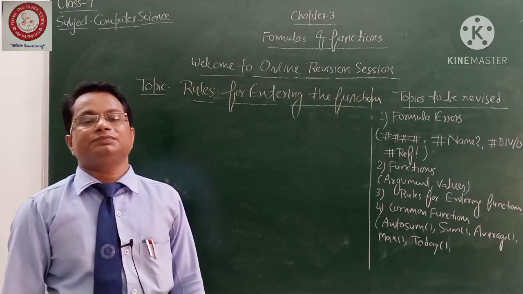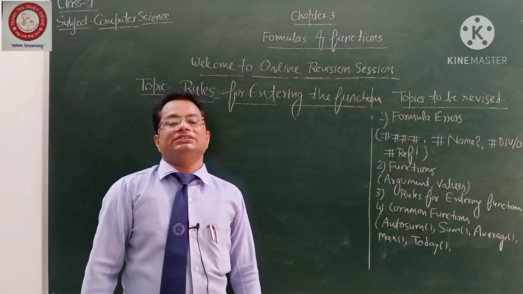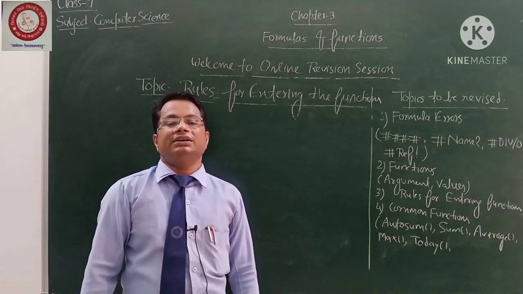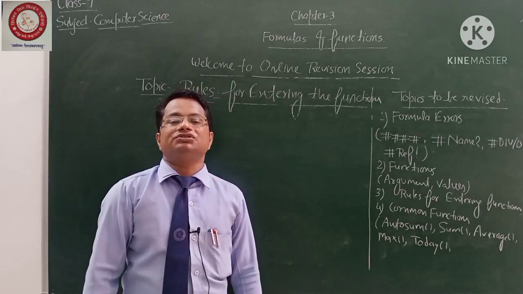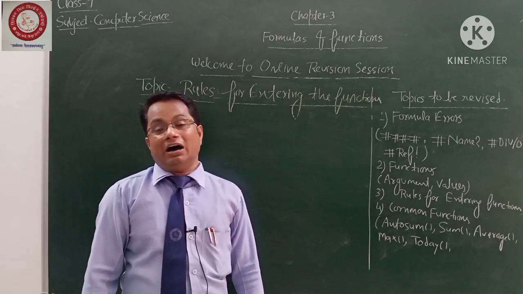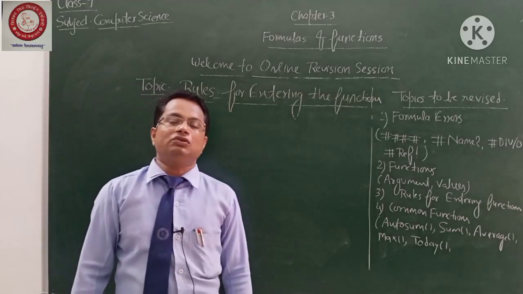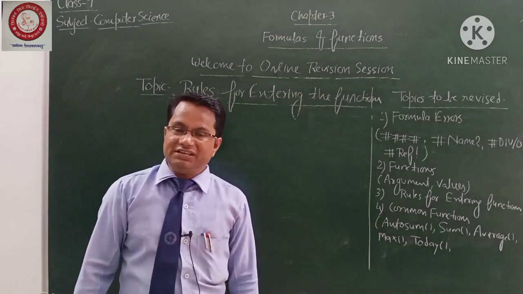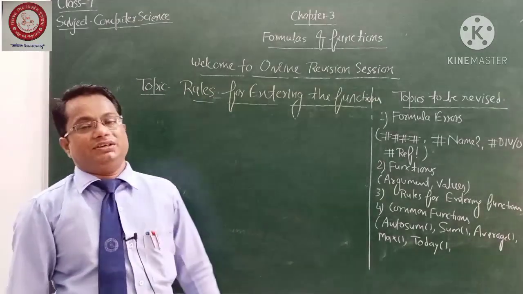Clear or not? Now, rule number four, every function can be used according to the rules and regulations of the Excel sheet. The arguments which are passed here must be enclosed in small brackets. So these are the basic rules for entering the functions.